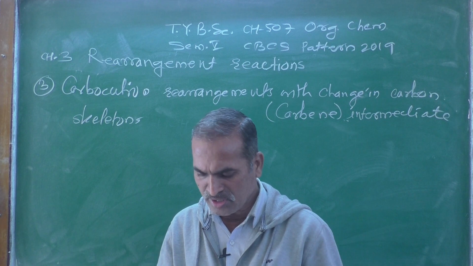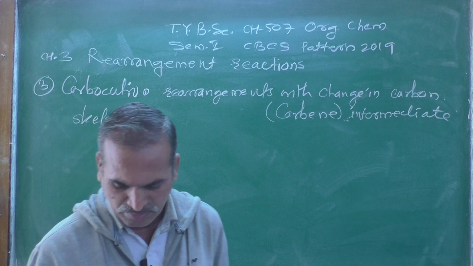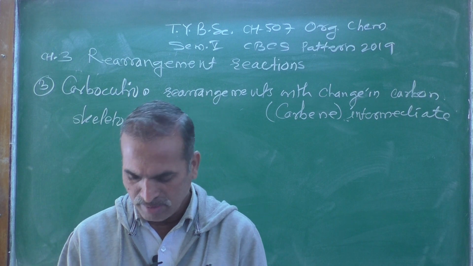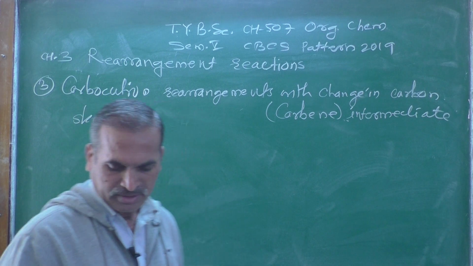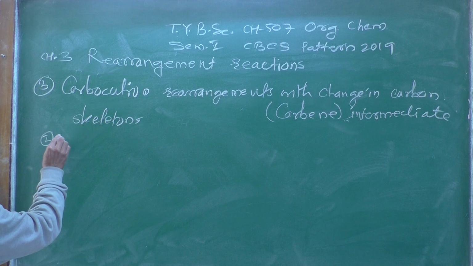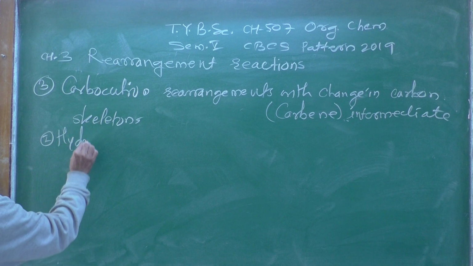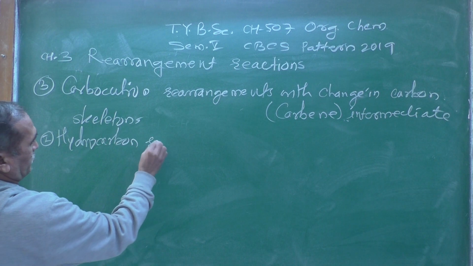Such reactions are listed as follows. Let us see the first one, hydrocarbon rearrangements.